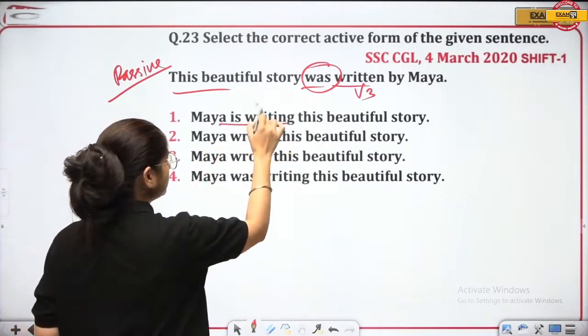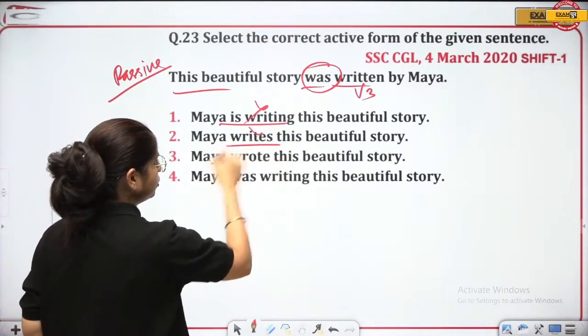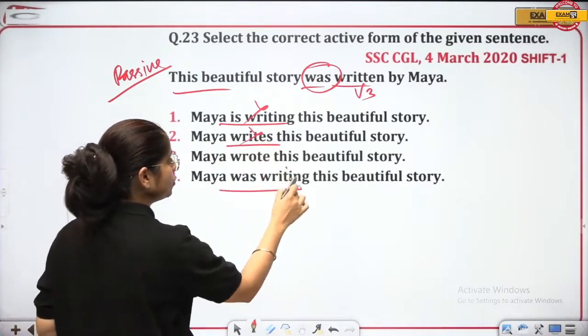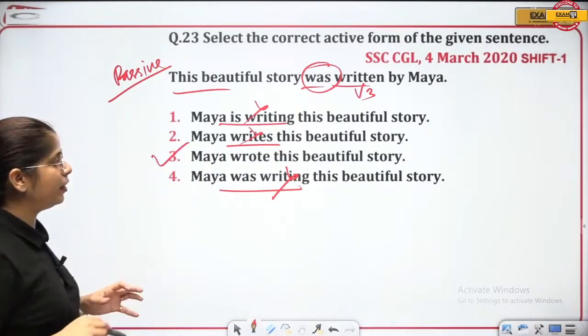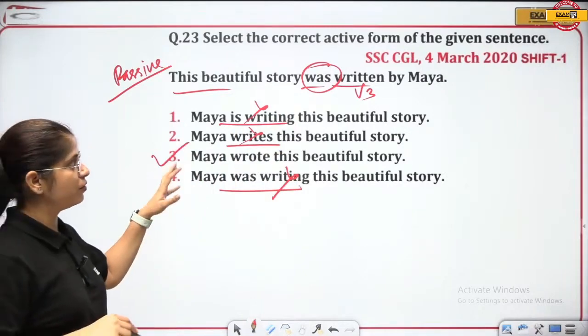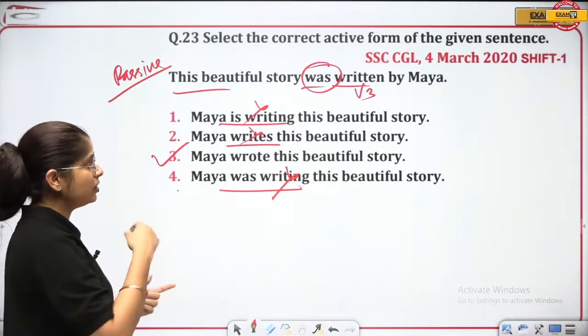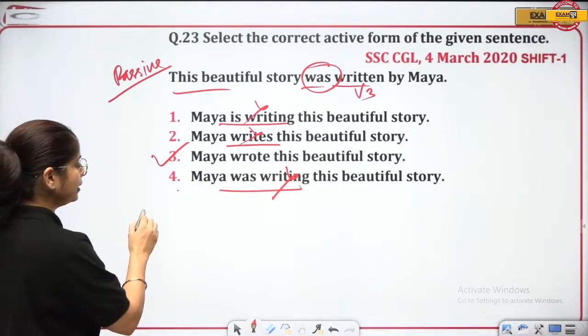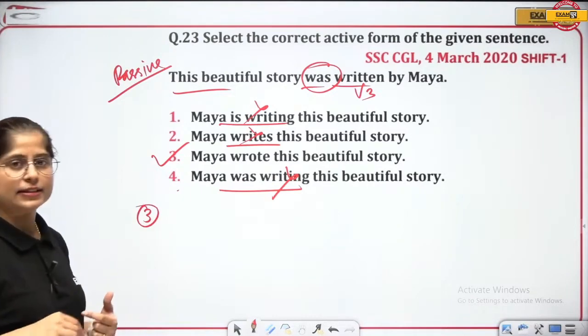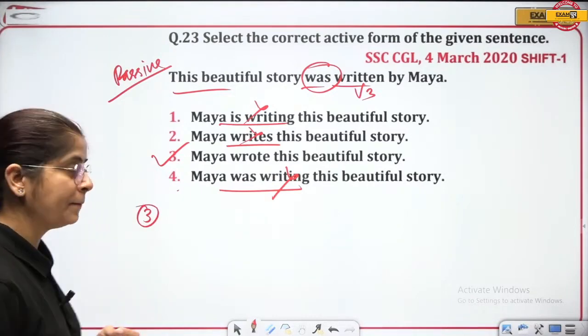So you have to go for the option that is given in past tense only. So is writing is not going to come. Writes is not going to come. Was writing is also not going to come, because there is no ing form given. Correct answer will be Maya wrote this beautiful story. You just convert it and check it out by reversing it. So third one is the correct answer here. Understood? Very good.